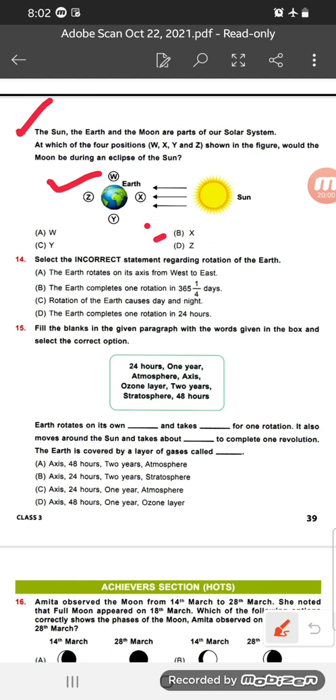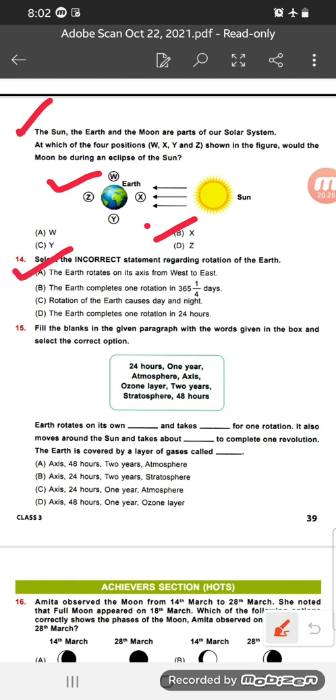Okay, because during the eclipse of the sun, the moon comes between the earth and the sun, and except X, Y, Z and W do not come between the sun and the earth. Only X comes between the sun and the earth. So here X is the moon. Okay.